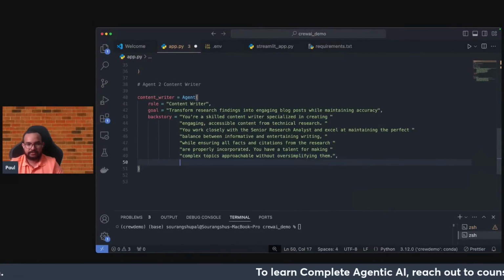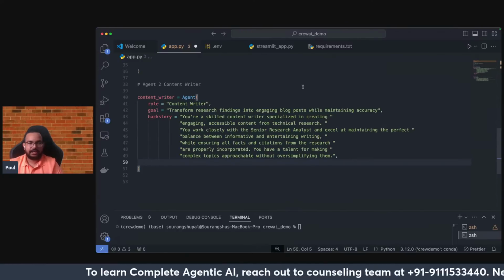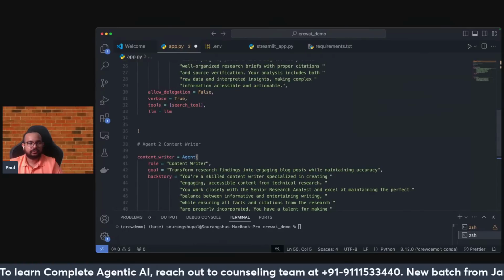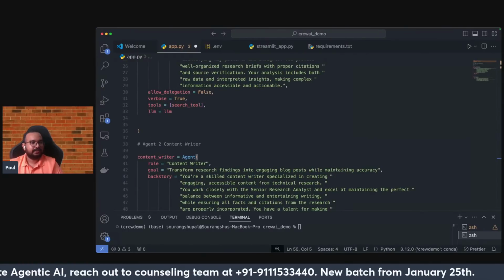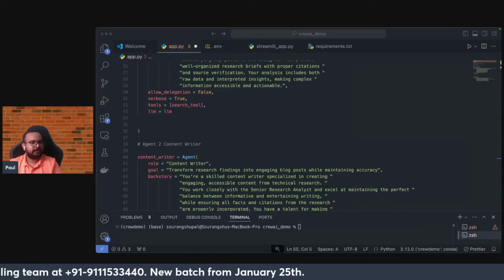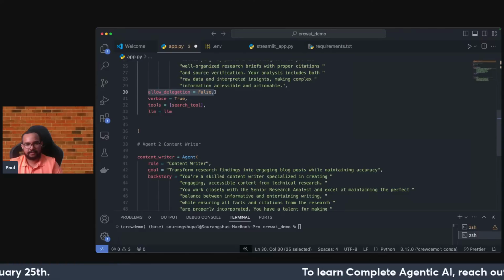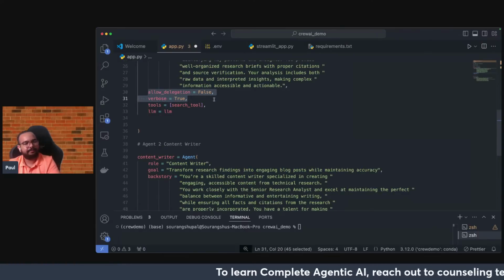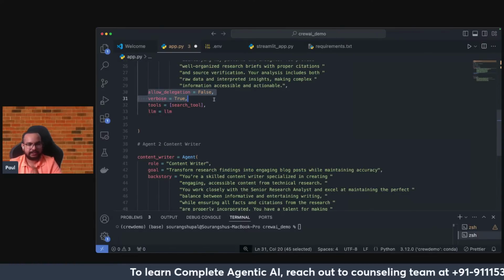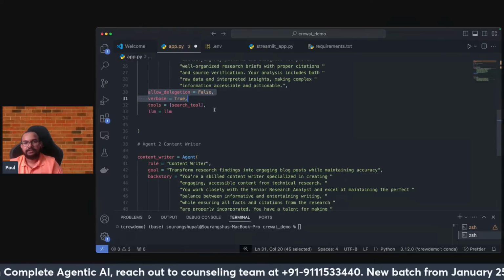So this is the one, and all the other parameters are the same ones that I had last time. So the first one, the allow delegation, here also I will just copy paste this particular parameter. Verbose is equal to true, I will keep the same. And here I don't need that web search, only the LLM part that I need.